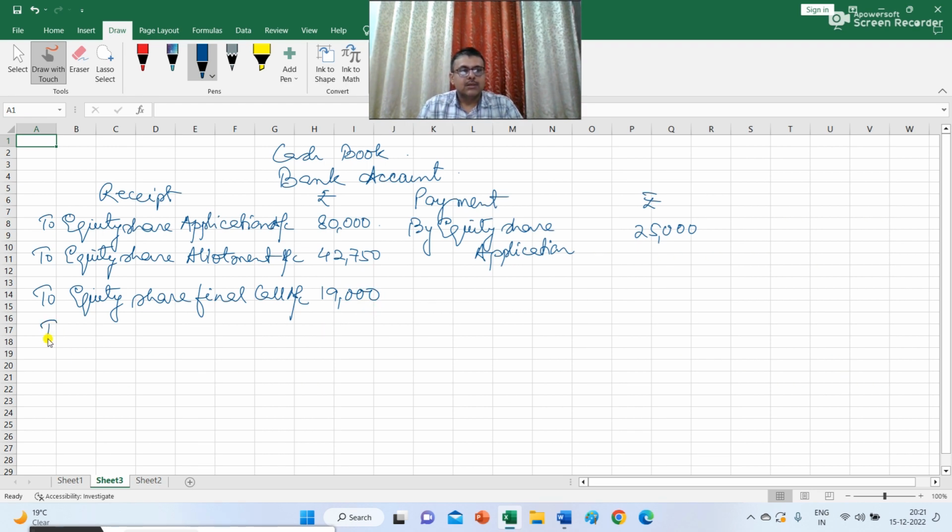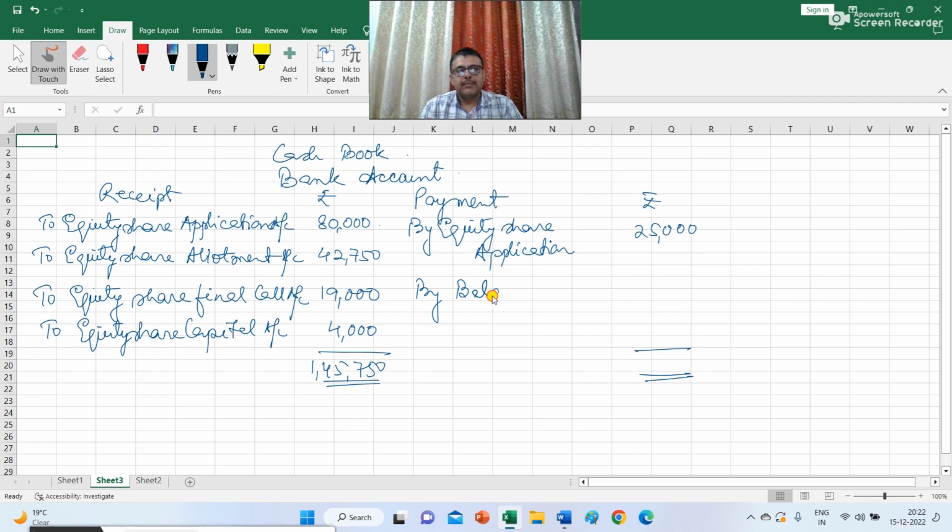And then the shares were reissued, so equity share capital account, and the amount is 4,000 rupees. So the total of the debit side is 1,45,750, and the balance figure is the money that was in the bank account. So by balance c/d is 1,20,750.